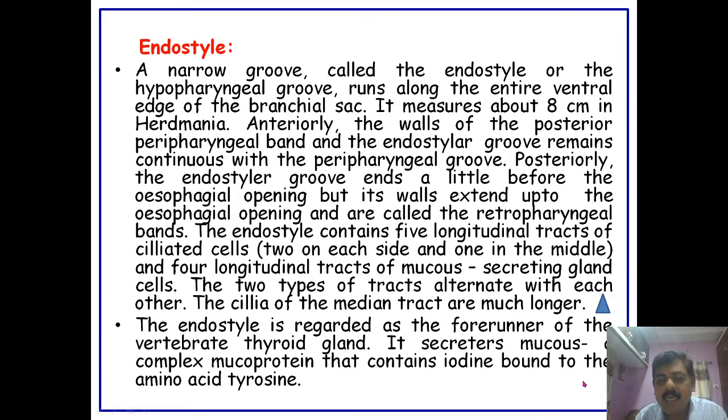The endostyle is regarded as a forerunner of the vertebrate thyroid gland, and it secretes a mucus complex, a mucoprotein that contains iodine bound to the amino acid tyrosine. During evolution, this endostyle is supposed to give rise to the thyroid gland, and it forms an iodinized hormone.